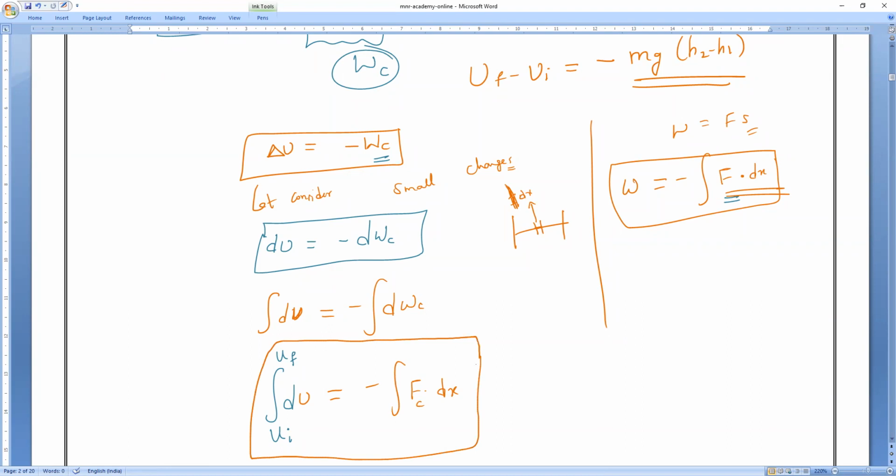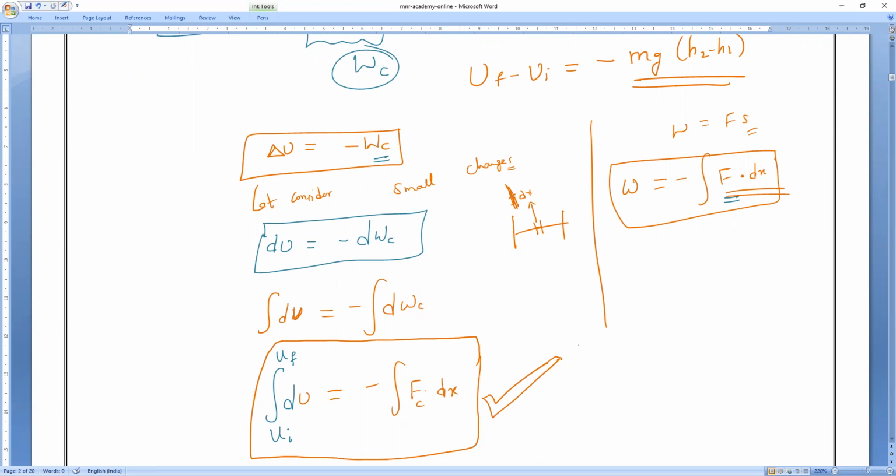Conservative force. So this is also, I can say, the same thing. That is the work done by the body. So how can we find it? Is it okay, everybody? This is also the formula for potential energy. Understand? This is also called the formula for what? Potential energy. Okay. Clear, everybody?